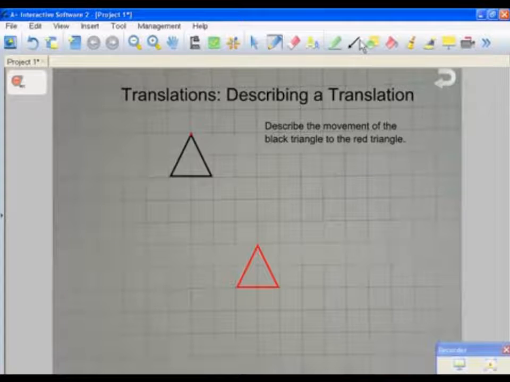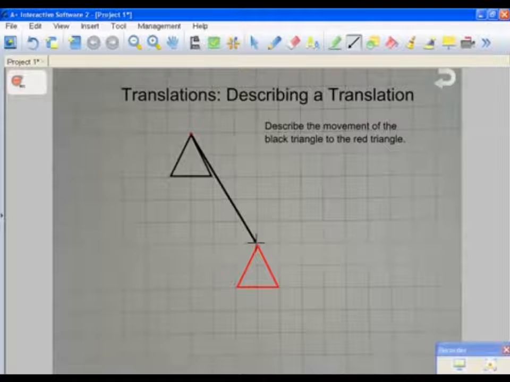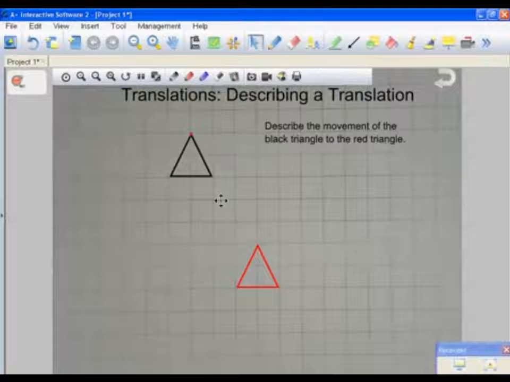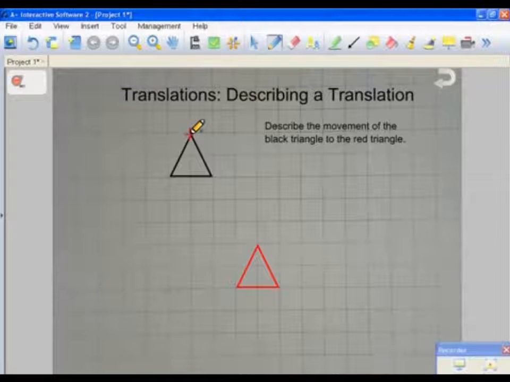So what we're doing is we want to describe the top of this triangle to the other top of the triangle. And that is where we have to be consistent. If we pick the top of the triangle in our starting position, then we have to pick the top of the triangle in our end position. If you pick the bottom right, then be consistent with the bottom right. If it's the bottom left, be consistent with the bottom left. So, now we see that the point of the triangle is on an intersection of the grid. So we can see that it's right in that point where the lines cross.